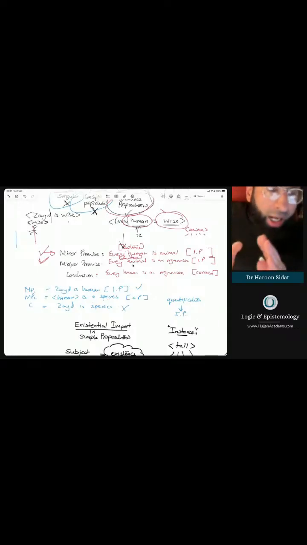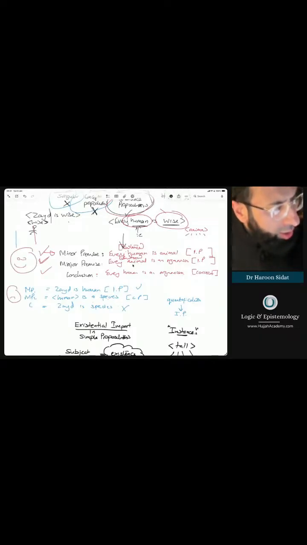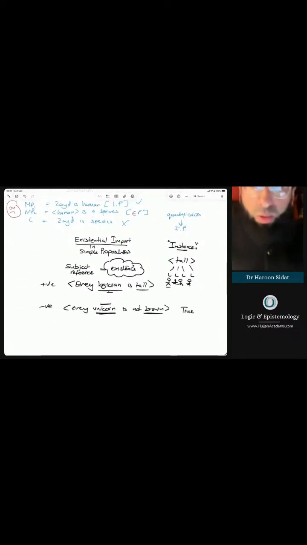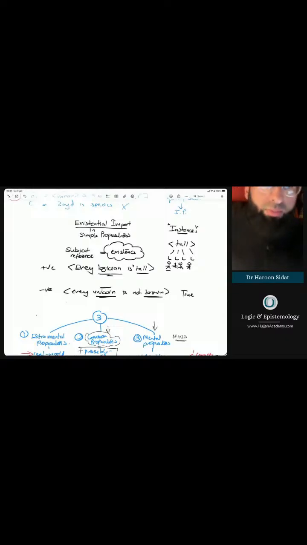Number one, every human is an animal. Number two, every animal is an organism. Therefore, the conclusion will follow validly that every human is an organism, right? In the previous lesson, I showed this example that works, so we're happy with that. But here is an example that doesn't work. When you use an instance proposition, and here I've called it a concept proposition, I won't go through it today. It's one of our lessons that we've covered already. Right, let's move on.